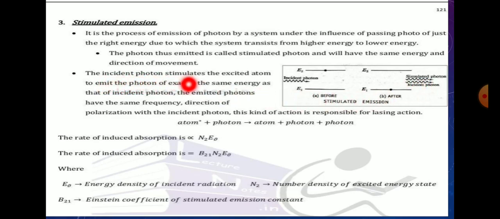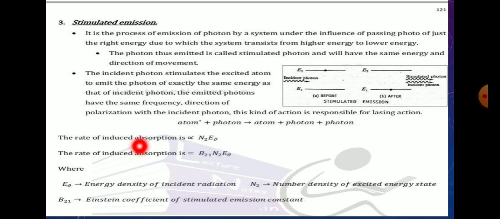The incident photon stimulates the excited atom to emit a photon of exactly the same energy, and the emitted photon has the same frequency and direction of polarization as the incident photon. This kind of action is used in laser action. In laser action, a metastable state is present, where the atom emits photons having the same energy and same frequency, and it comes to the ground state.